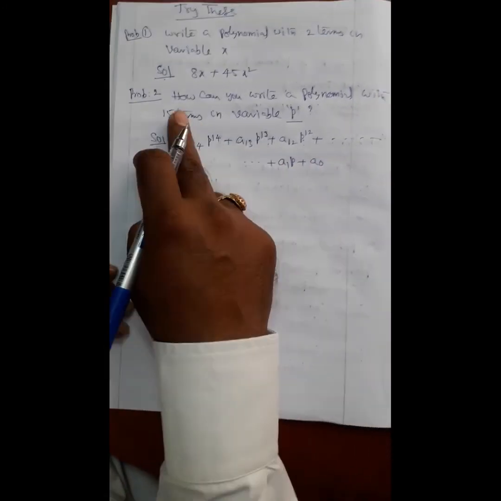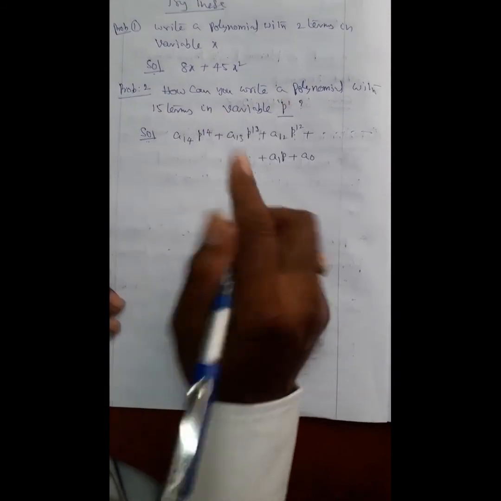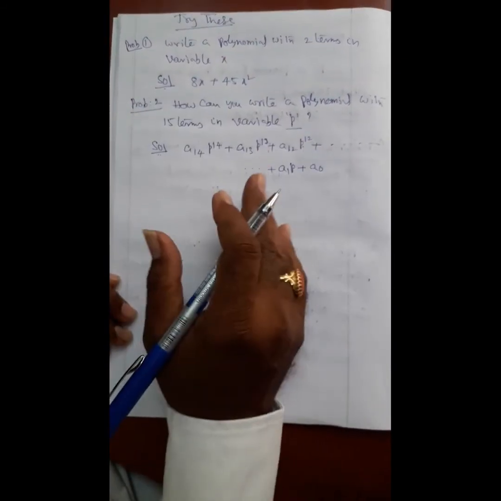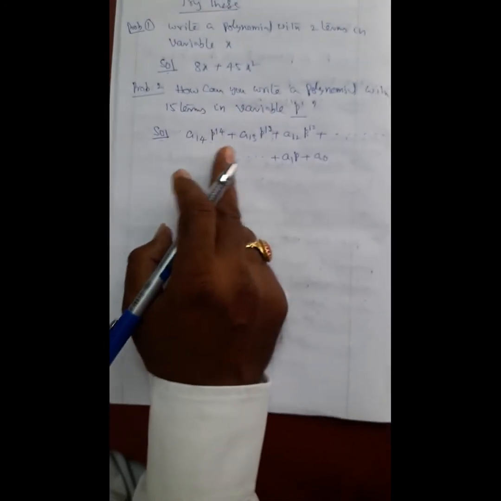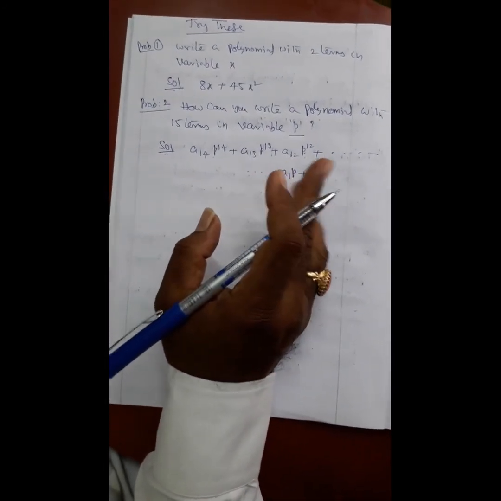This is the solution for how can you write a polynomial with 15 terms in variable p. Here p is variable, not x or y. If he asks the variable is p or z, sometimes he may ask the variable t, we have to write in that variable only.